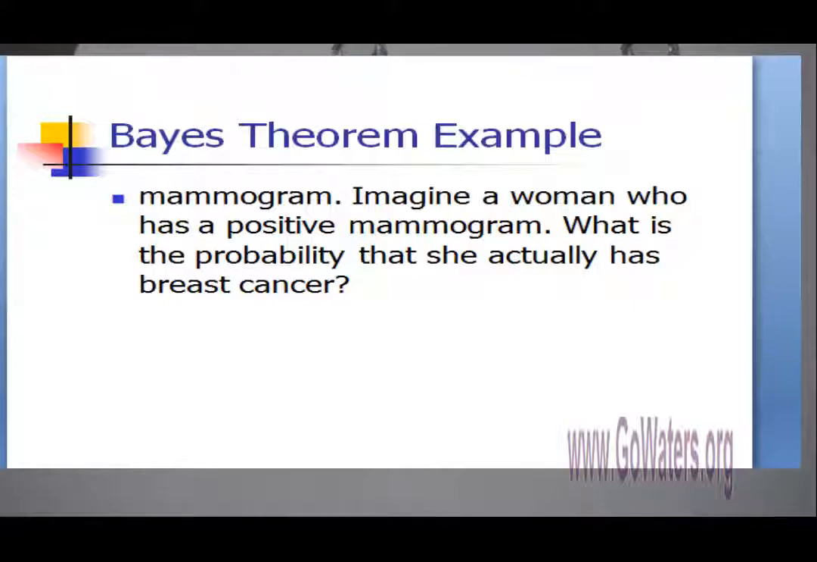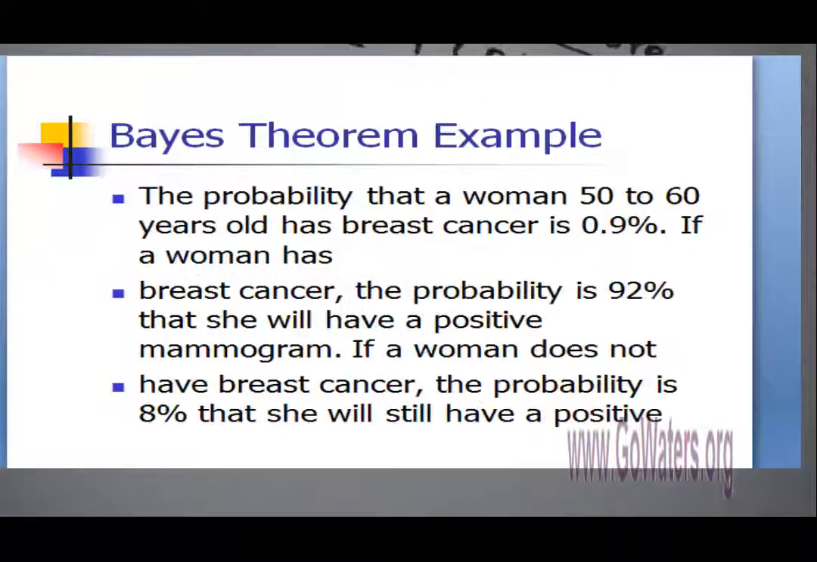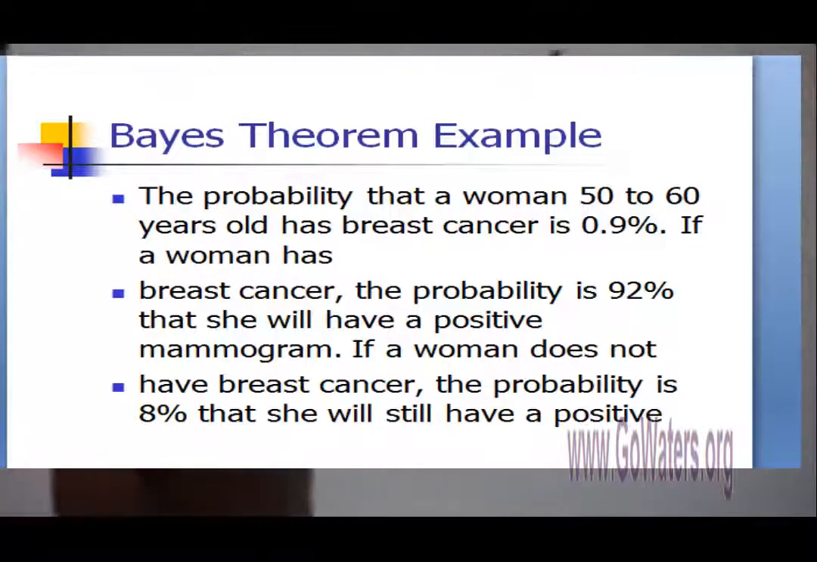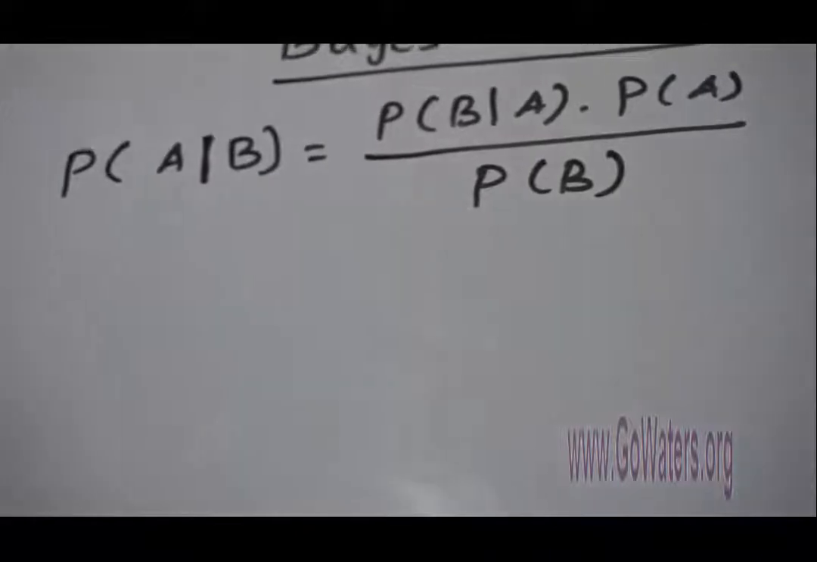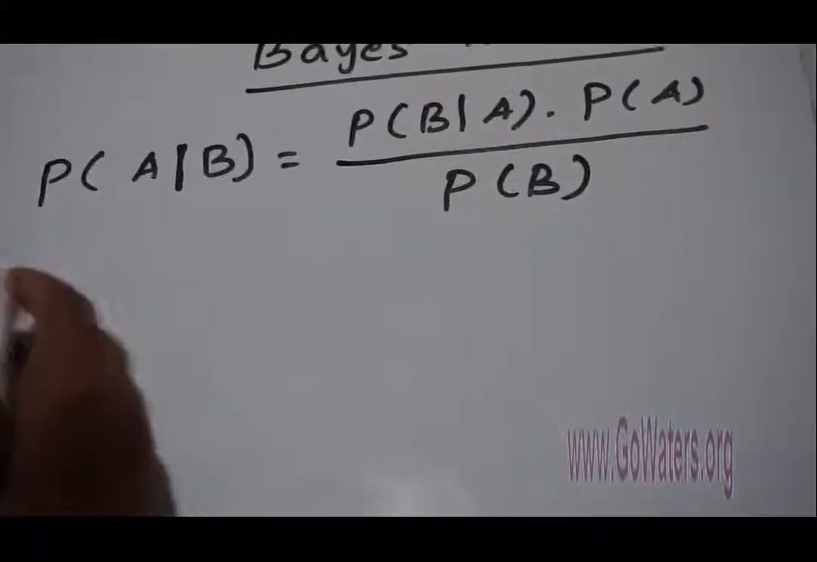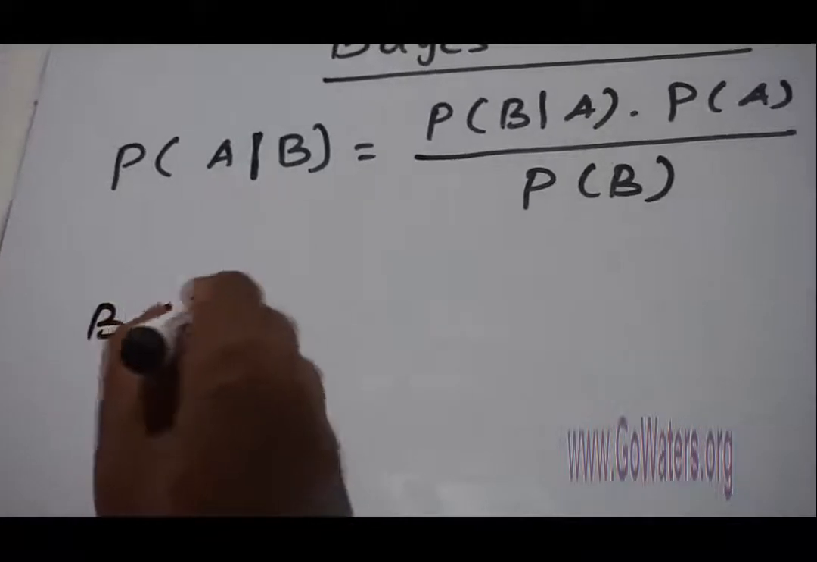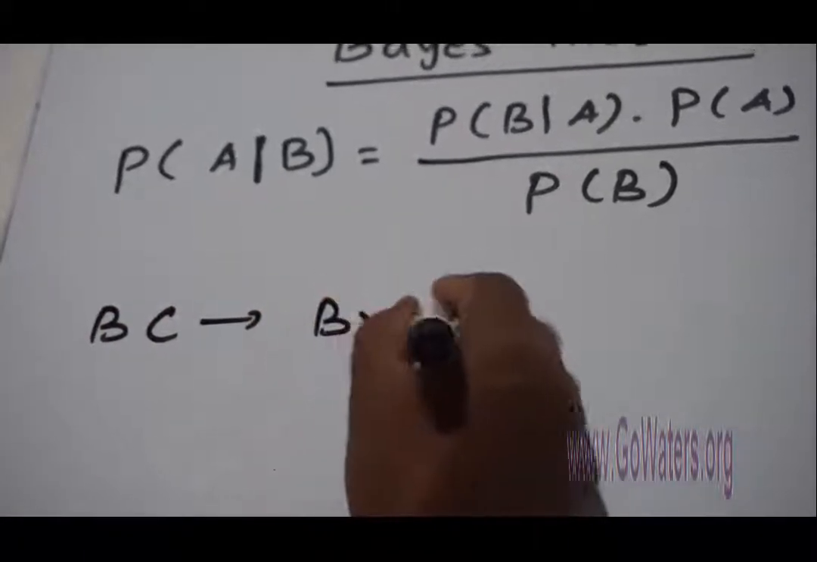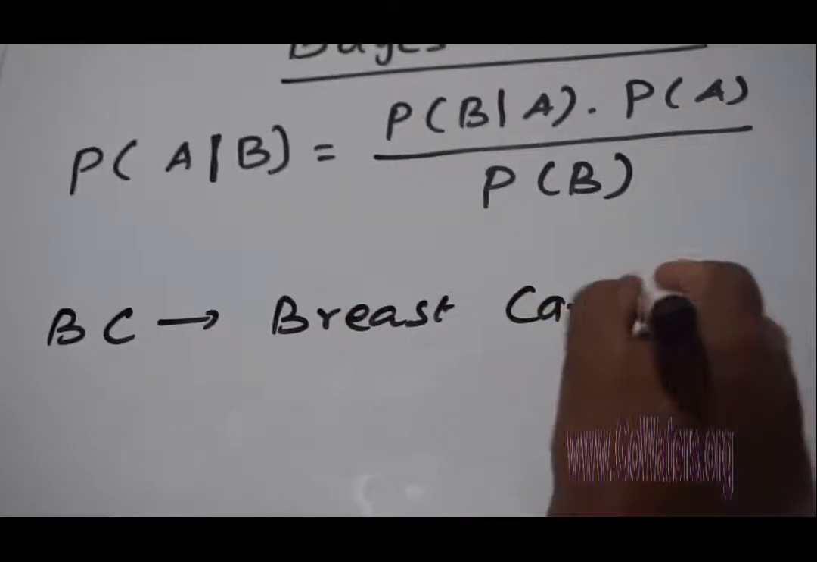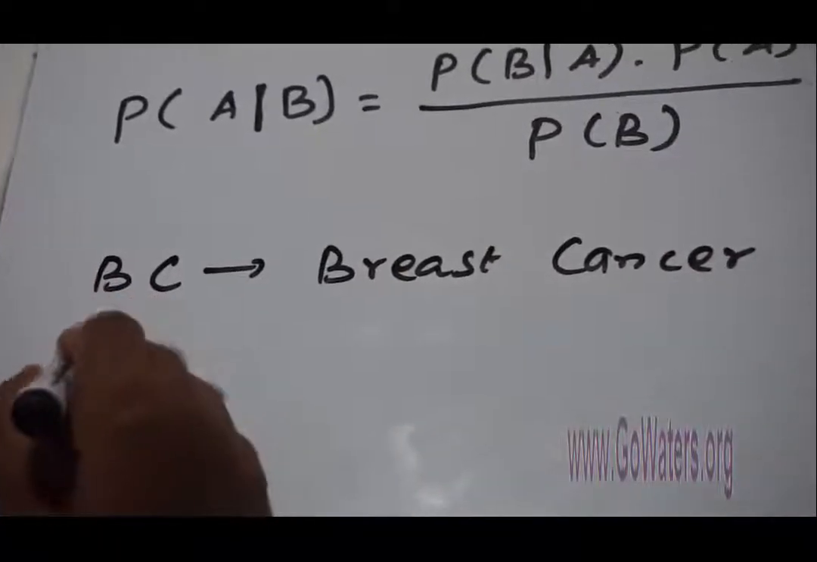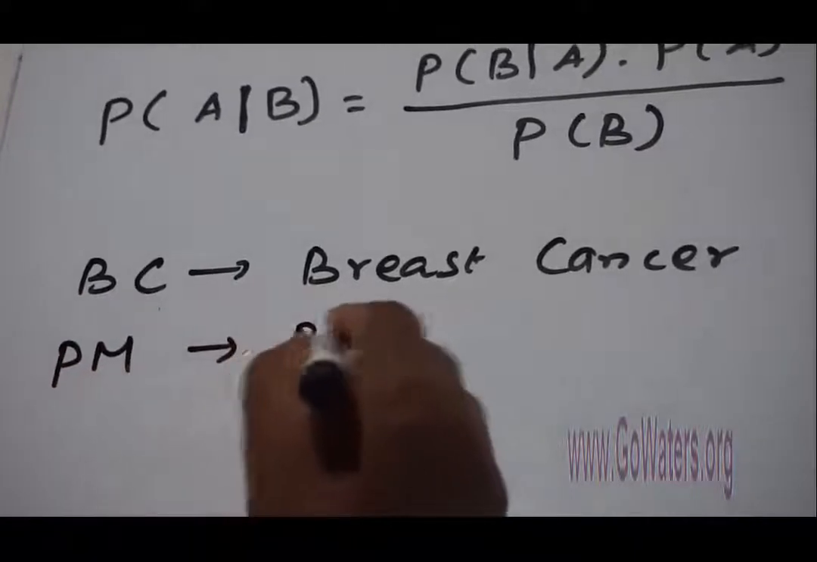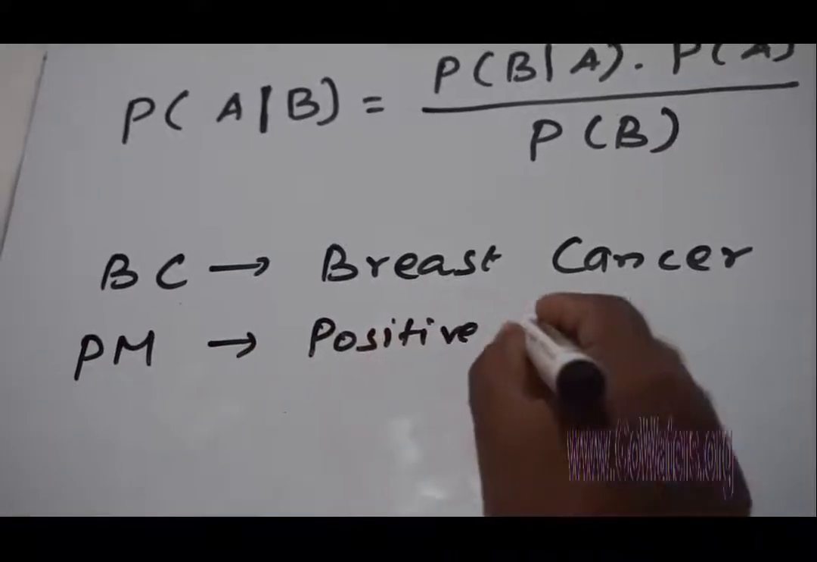For this scenario, I'm going to draw a probability tree diagram so that you all can easily understand. Here are two events. One is a woman diagnosed with breast cancer, so I'm going to say BC is breast cancer, and PM is positive mammogram.